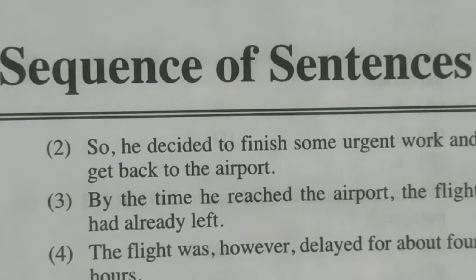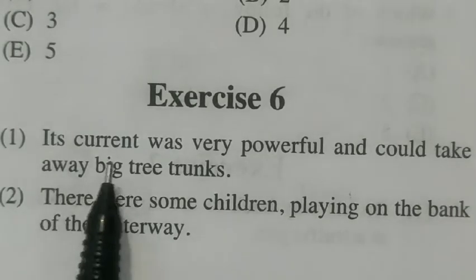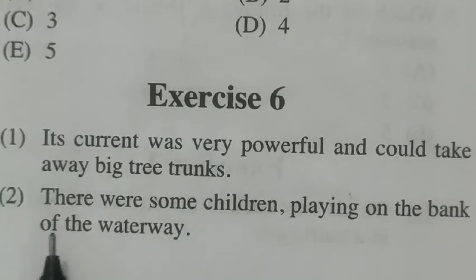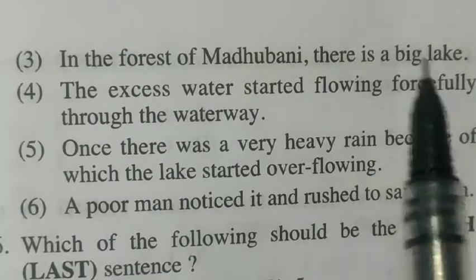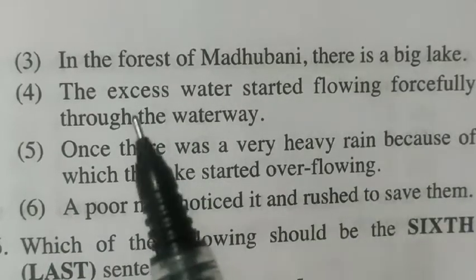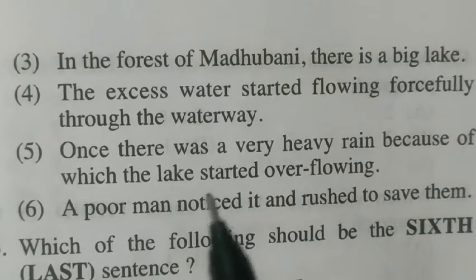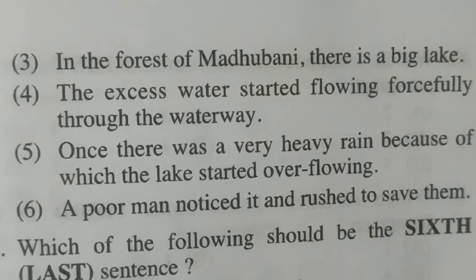So we begin with exercise 6th. Its current was very powerful and could take away big tree trunks. There were some children playing on the bank of the waterway. In the forest of Madhubani there is a big lake. The excess water started flowing forcefully through the waterway. Once there was a very heavy rain, because of which the lake started overflowing. A poor man noticed it and rushed to save them.